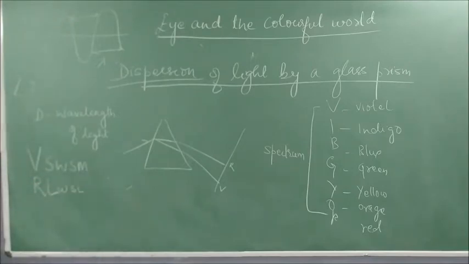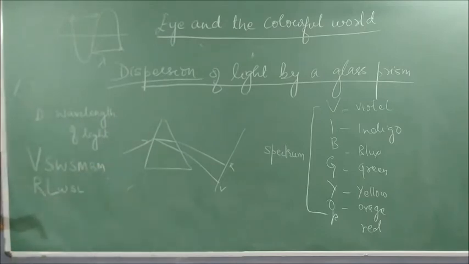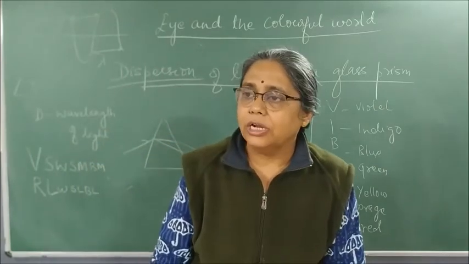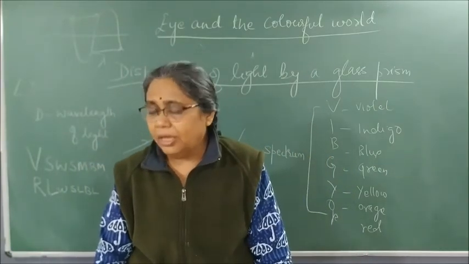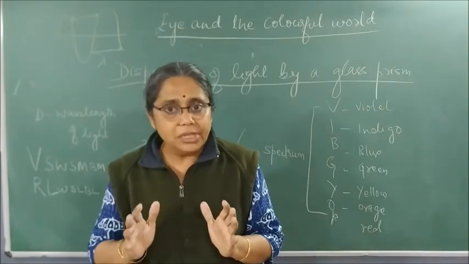If the concept is clear, we will go on. Violet has the shortest wavelength, scatters the most and bends the most. That is why you will find violet at the base. Red has the longest wavelength, scatters the least and bends the least. Clear? So why does dispersion take place? It takes place because every color has a different wavelength, and due to it, each bends differently when passed through a glass prism.